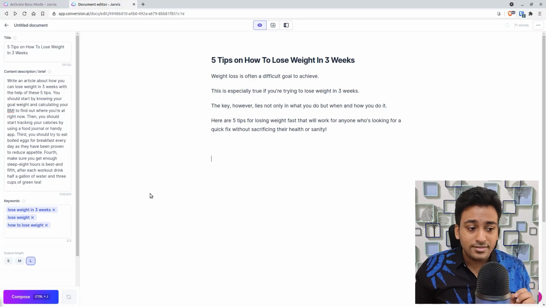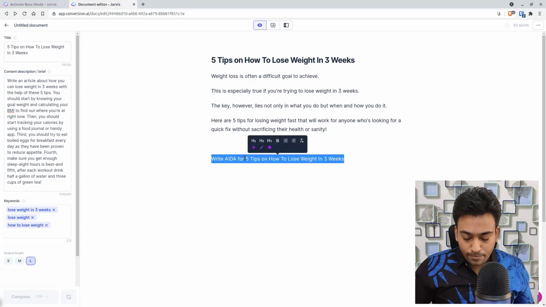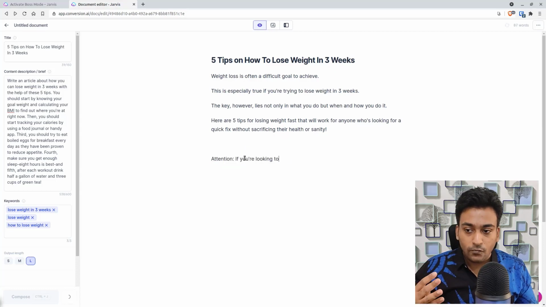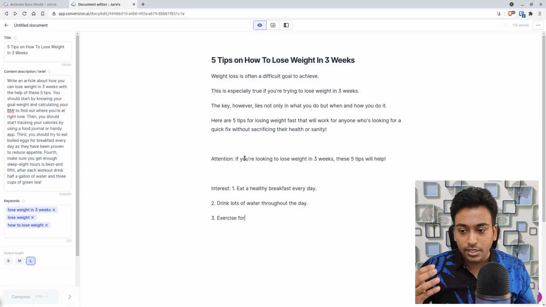The next one is also another sales technique we like to use, something called AIDA, which stands for attention, interest, desire, action. This is also something similar to the PASS which I mentioned. Let me show you what it brings up. For example, write AIDA for, and I'm going to give this title, and I'm going to press enter. Now it will bring four different factors hopefully, and will give something on this.